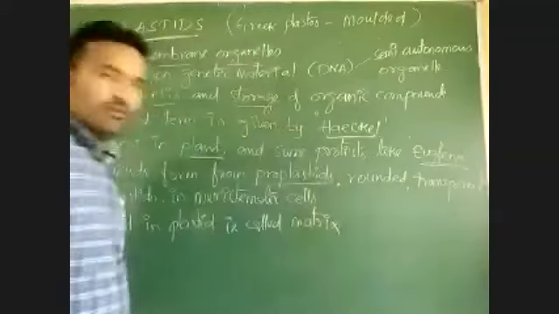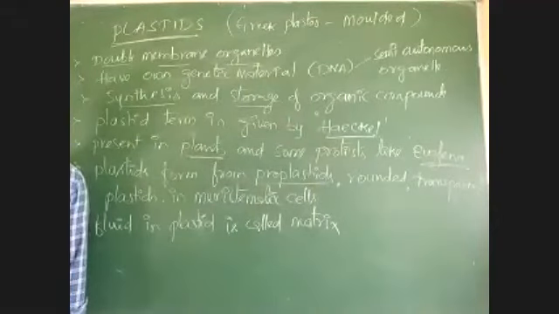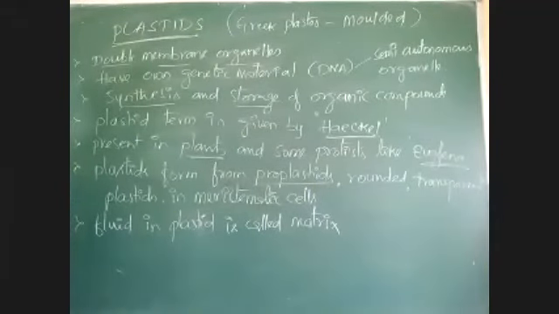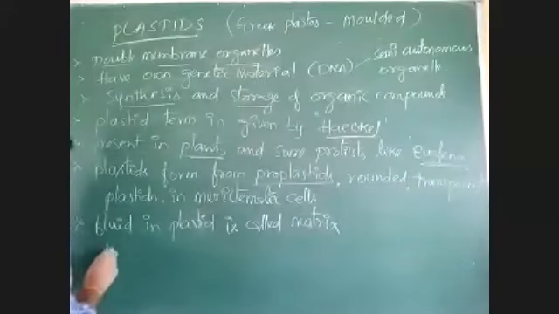Like the cell fluid is called cytoplasm, and vacuole fluid is called tonoplasm, in plastid there is presence of some fluid. That fluid is called matrix.